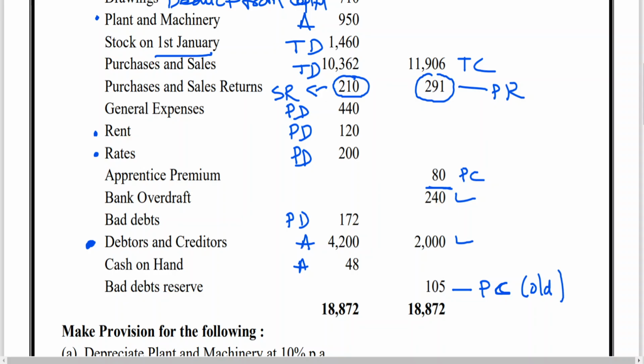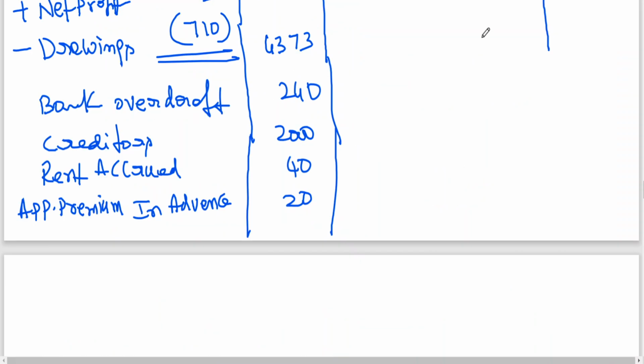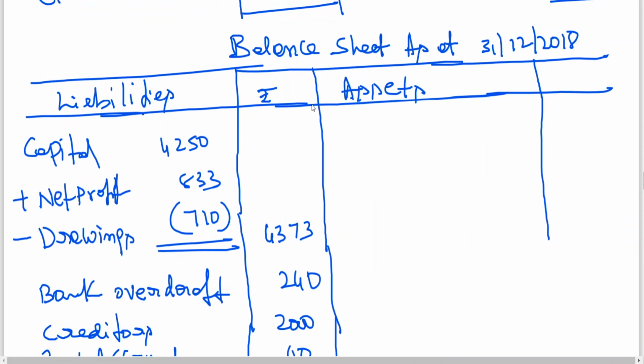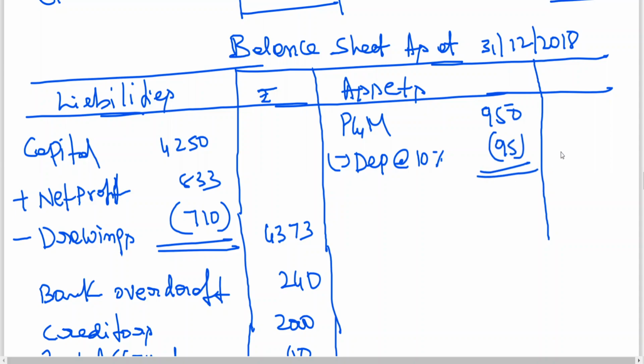Now let us start with plant and machinery. Plant and machinery is an asset. We got adjustment, depreciation 10%, 95. So plant and machinery 950 less depreciation at the rate of 10%. See my dear friends, tutorial notes are for those who are having doubt. Actually in the examination, no need to go for tutorial notes. Whatever the tutorial note is for me to explain to you, you can do directly in the examination. If you find difficulty in calculation, instead of writing a tutorial note, you write working notes. 855.